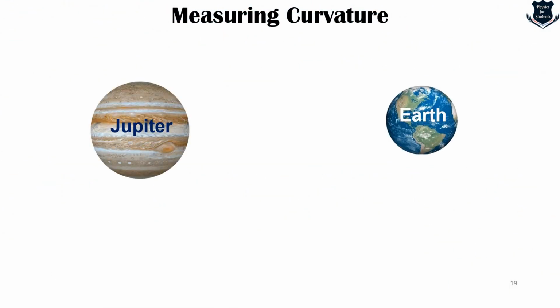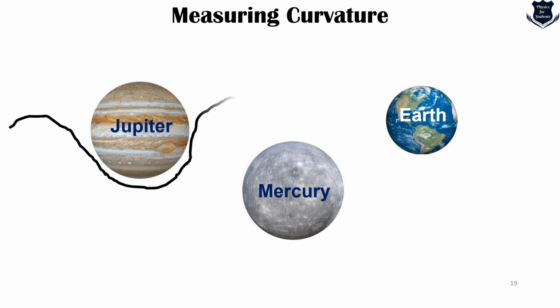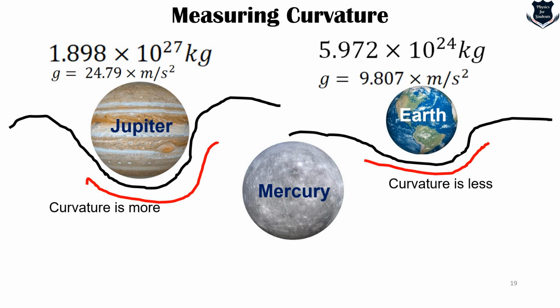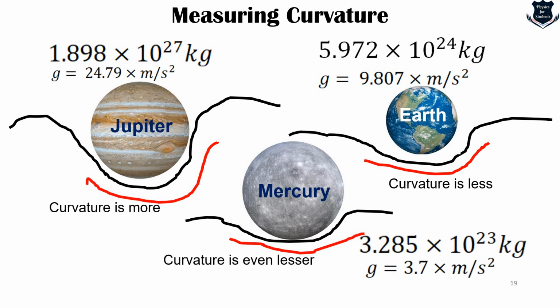So I would like to give you a simple example of Jupiter, Earth and Mercury. Because the mass of Jupiter is high, you can see the curvature, as denoted in this dotted line in red, is more. So the gravitational acceleration g is also more. Compared to that, Earth's mass is lesser than Jupiter, so the curvature is less, and so are the weight and the g. Mercury is even lesser than Earth and Jupiter, so you see that this red line is not that dented, and we get the g, and I would say the weight of Mercury, to be lesser. Now this is just a simple example.